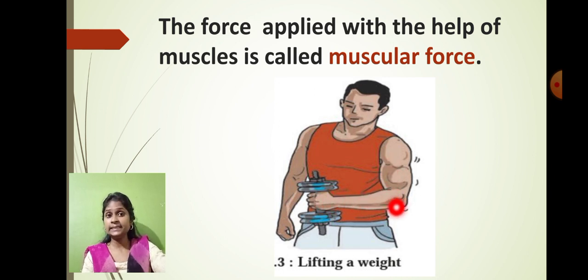So the bicep muscle and the tricep muscle are lifting the weight. In lifting the weight, the body muscles are involved. So in this activity, as the body muscles are involved, this type of force is called as what? Muscular force. So what is the definition of the muscular force? Repeat with me. The force applied with the help of the muscle is called muscular force.